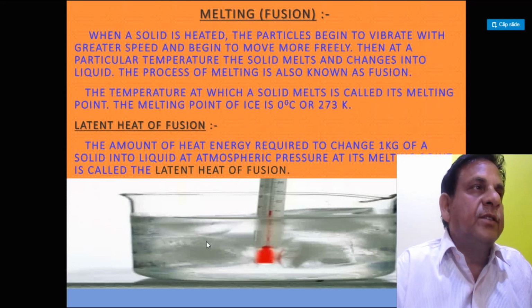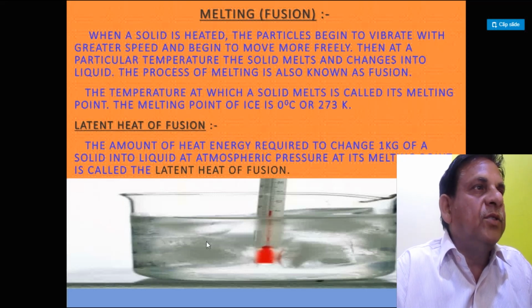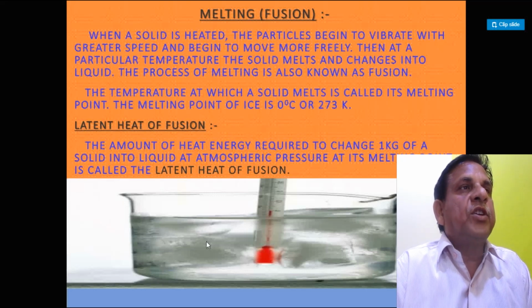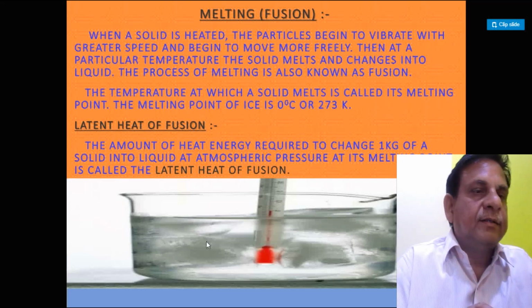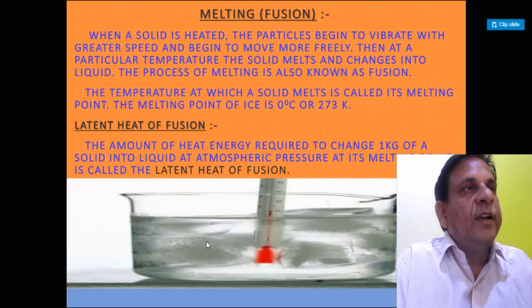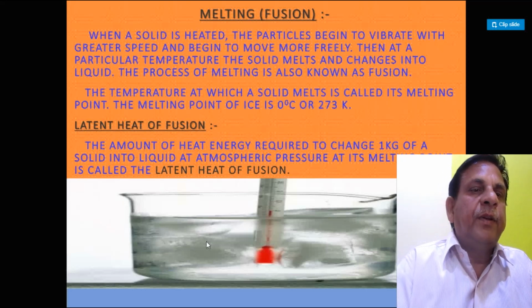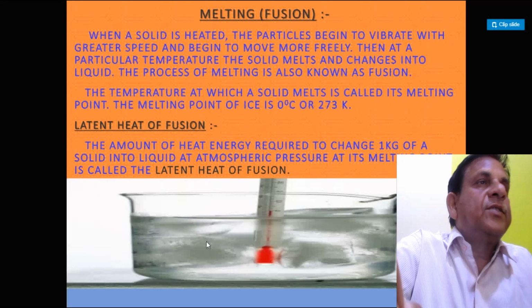Latent heat of fusion. The amount of energy required to change 1 kg of solid into liquid at atmospheric pressure at its melting point is called the latent heat of fusion. During melting, energy is provided to the material, but it does not appear because the temperature of the substance does not rise.